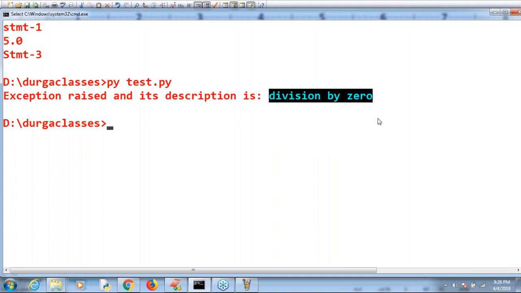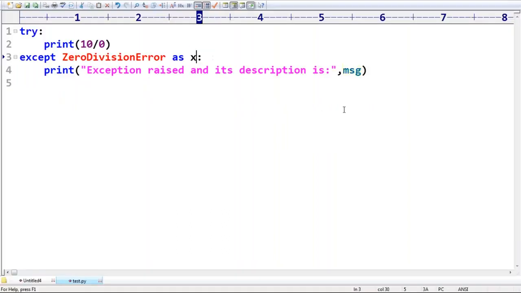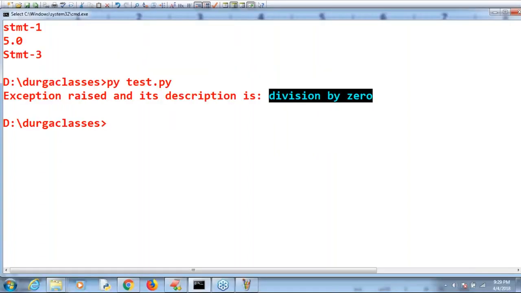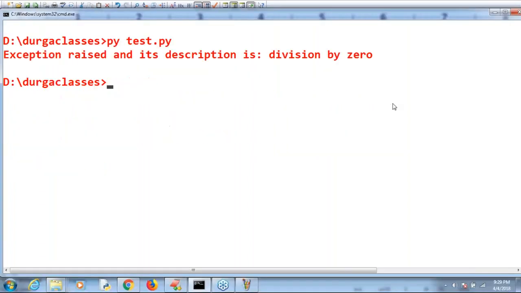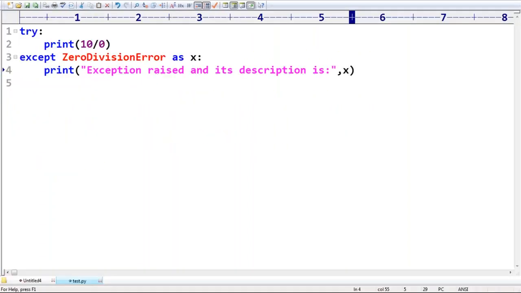ZeroDivisionError. Remember that, sir. Sir, instead of msg, can I take x? Is it possible or not? Yes, why not? Happily, it is going to work. So this is the way if you want to print exception information to the console. Clear? Are you able to understand?